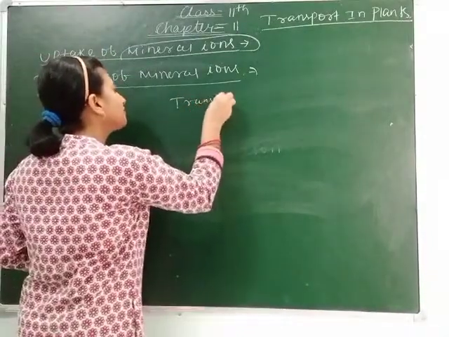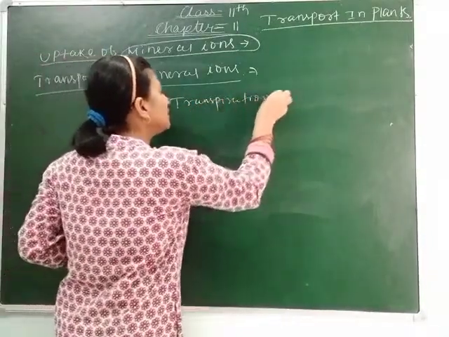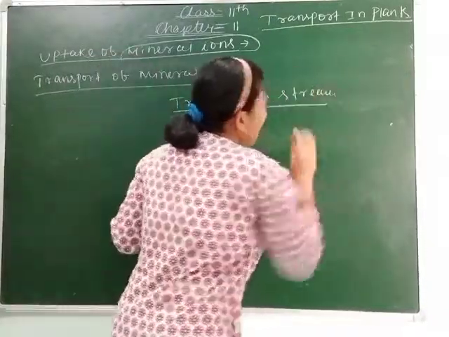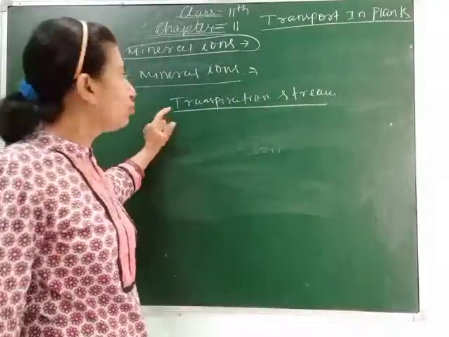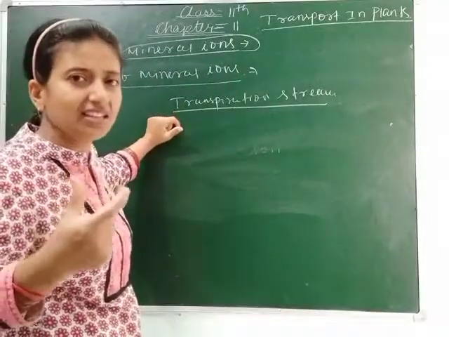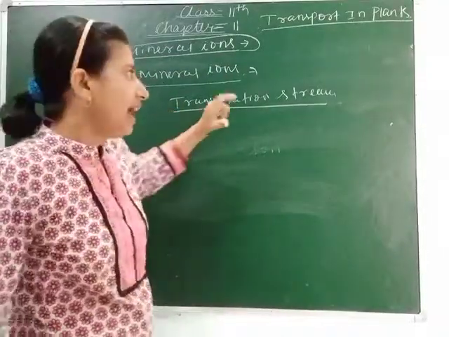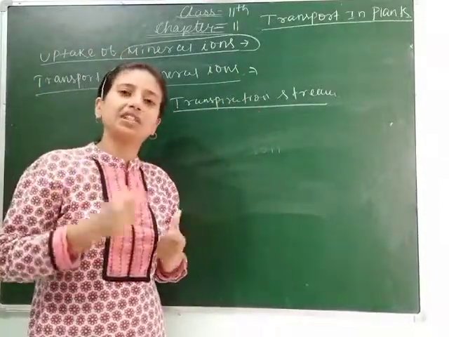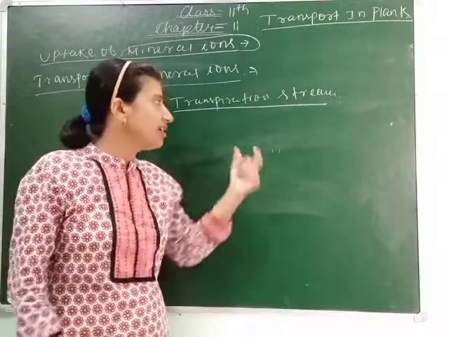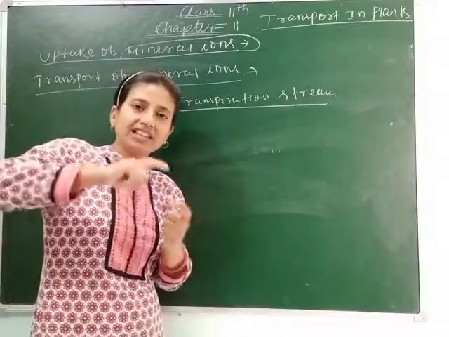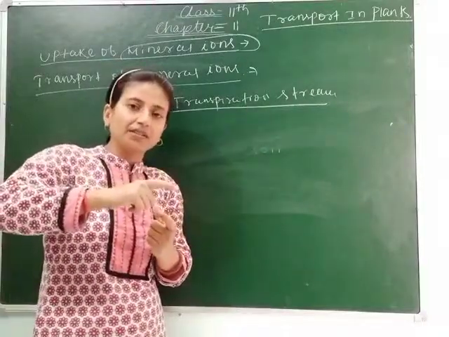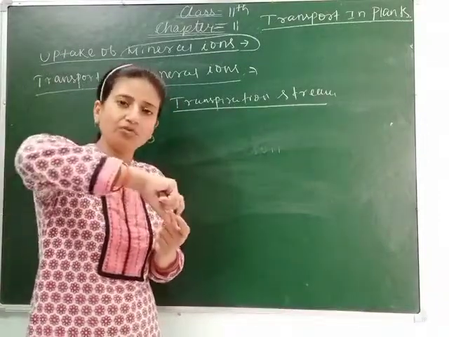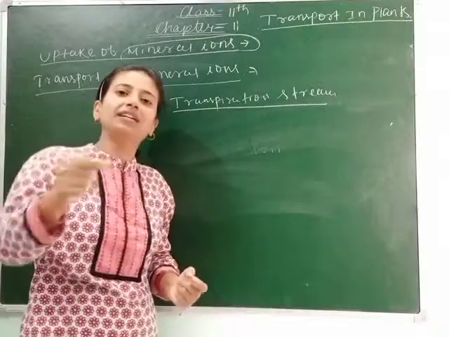So what is the transpiration stream? As I have told you, after reaching the xylem, the mineral ions move in an upward direction, and during their upward movement, the evaporation or transpiration of water loss occurs, and during water loss a tension is created. Water tension is created, due to which more and more water is absorbed.